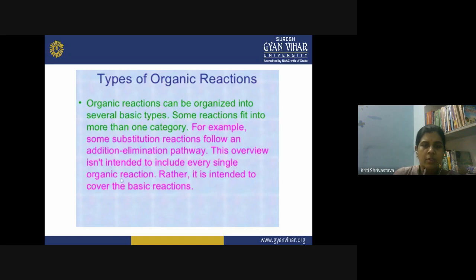This overview is not intended to include every single organic reaction because, as I told you, we can also have pericyclic reactions in which there is no polar or radical intermediate involved. So we will cover in this lecture only the basic reactions present in organic chemistry, and especially the addition reaction. The substitution reactions we will discuss in the next lecture.